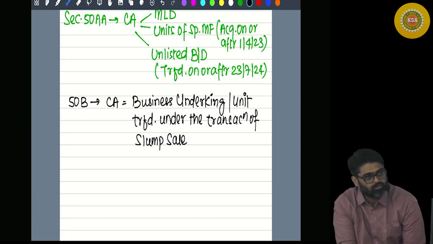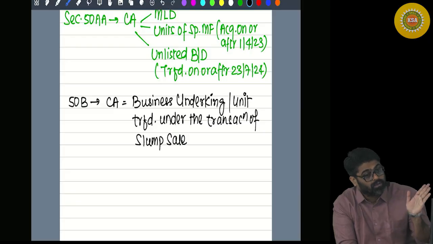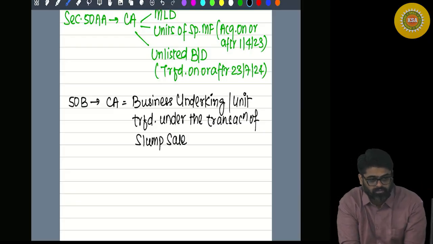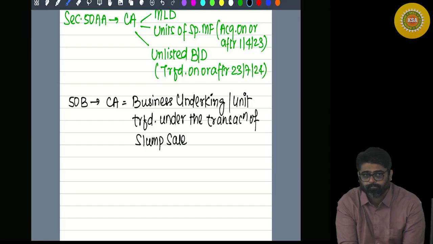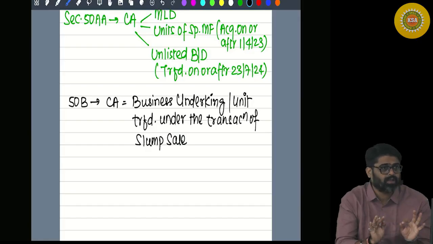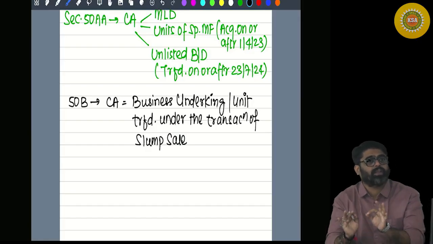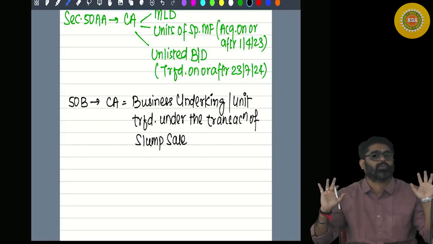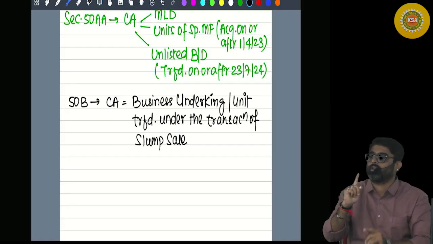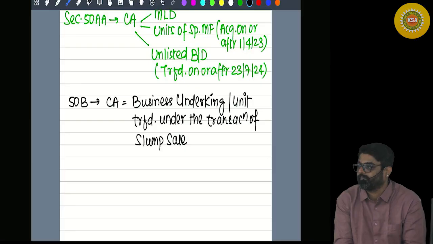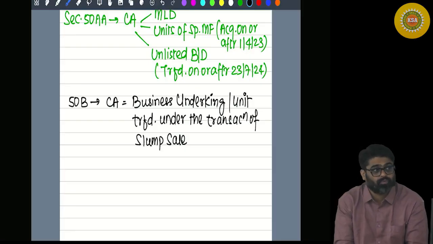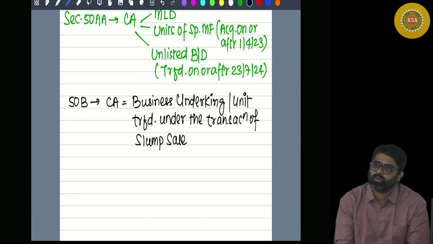So slump sale is going on. In the transaction of slump sale, business undertaking is transferred. First of all, what is slump sale? As a going concern, transferring your entire business for a lump sum amount is known as slump sale. For example, I have one business, one factory.